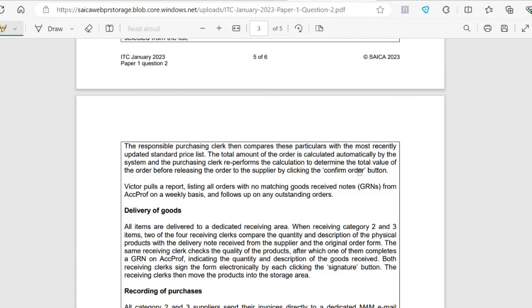Victor pulls a report listing all orders with no matching goods received notes from ACPROF on a weekly basis and follows up on any outstanding orders.